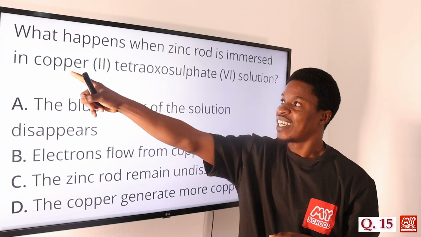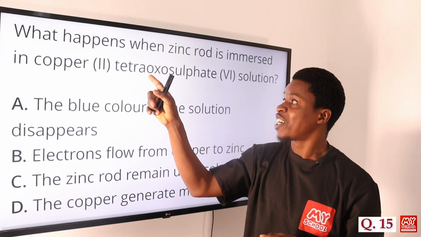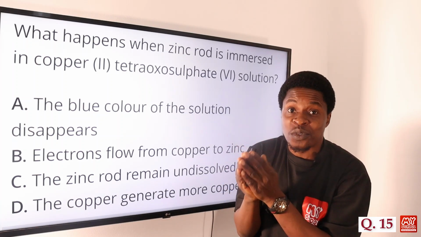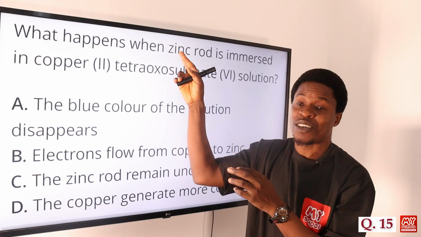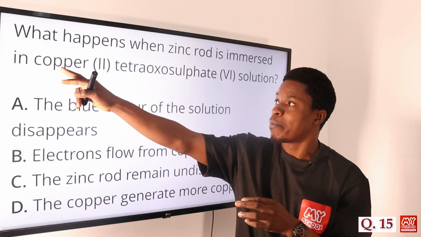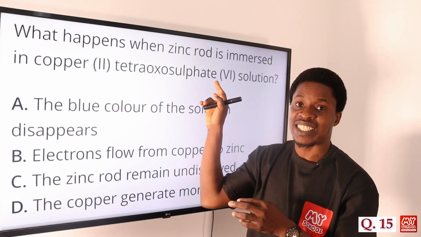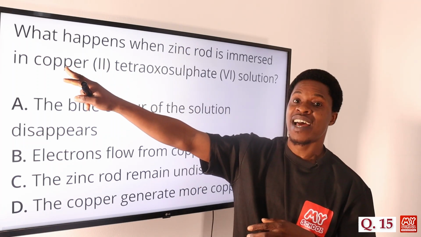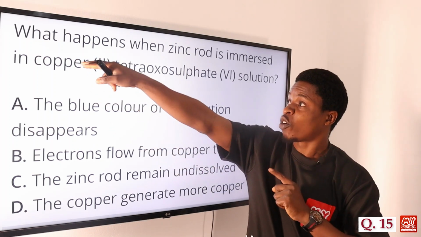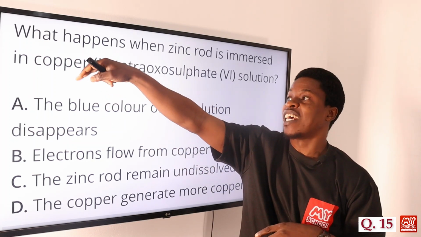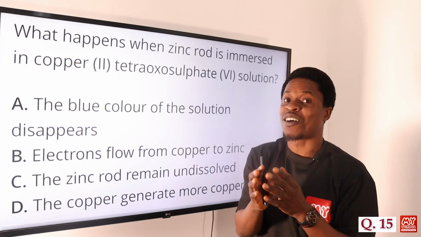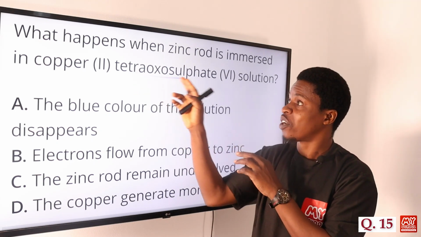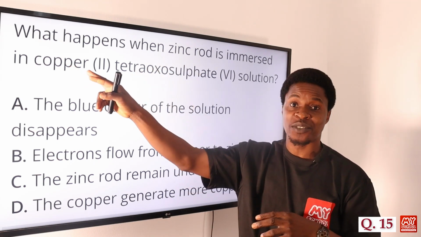So once it comes in, this copper and tetraoxosulfate(VI) are married together as a solution. That's why they are able to form a solution. So when zinc, this is another man coming in here to meet this man. There's a man here, and then the tetraoxosulfate(VI) is actually the woman. So when this man comes, he overpowers this copper and displaces it, and then stays here. So once it stays here, copper is left alone. And don't forget that this solution has a blue color because of the presence of the copper salts that we have here.